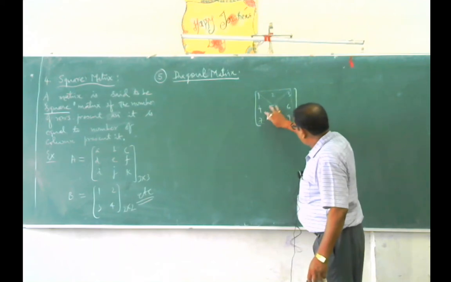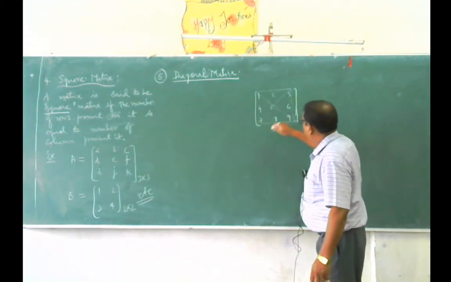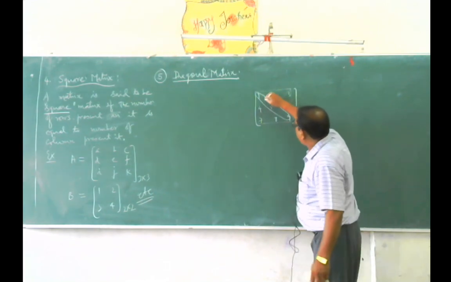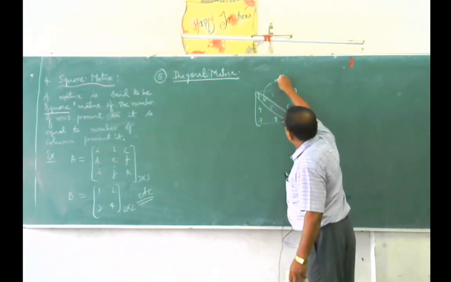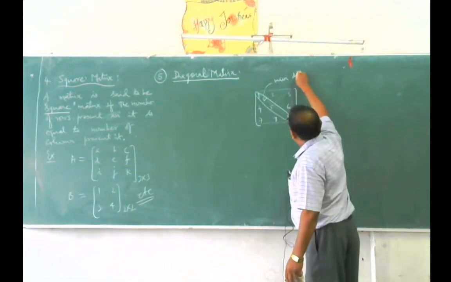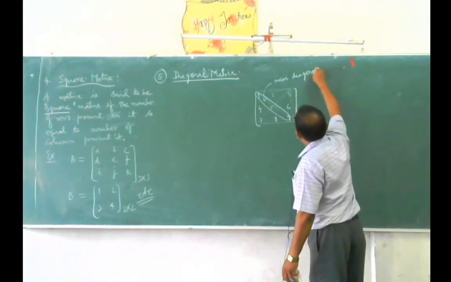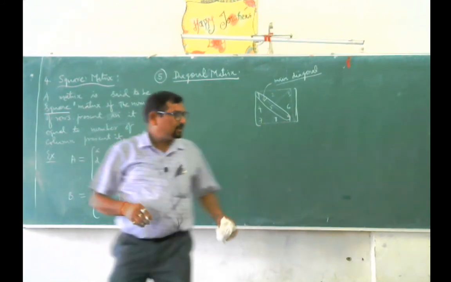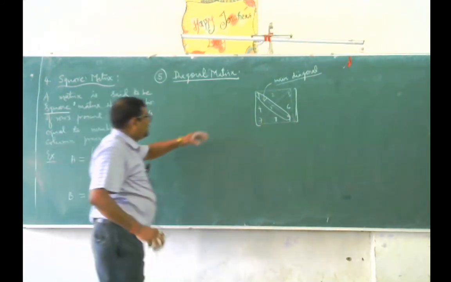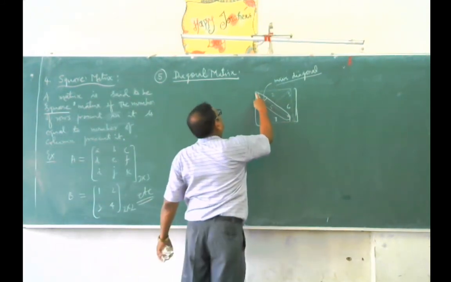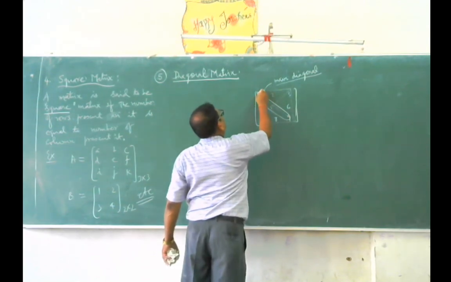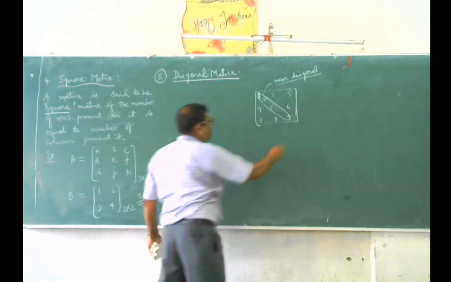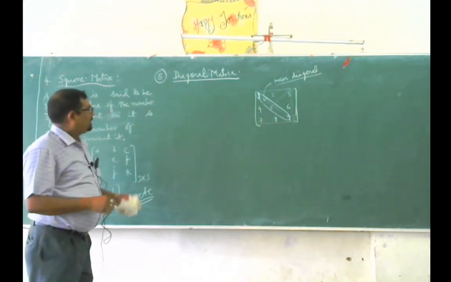And to define the diagonal matrix, we are concerned with this diagonal. Actually, this diagonal is known as main diagonal. Whenever you are going to define the diagonal matrix, you look at the elements of the main diagonal of a matrix.